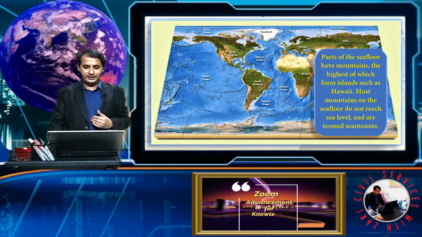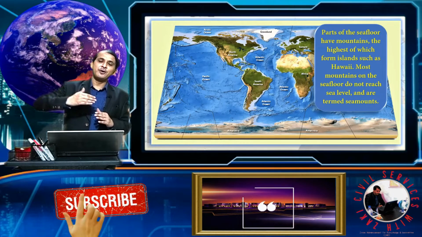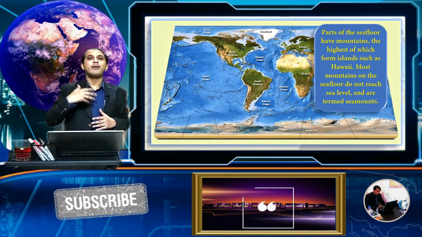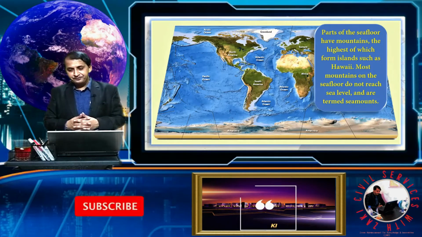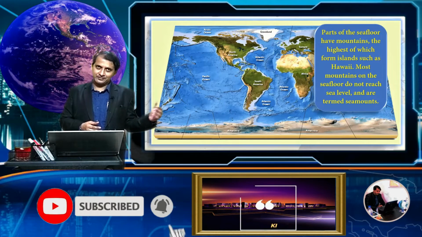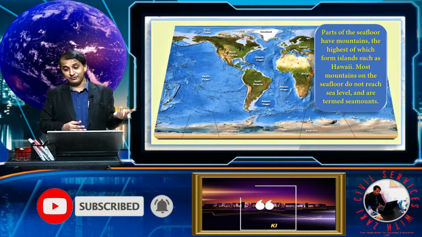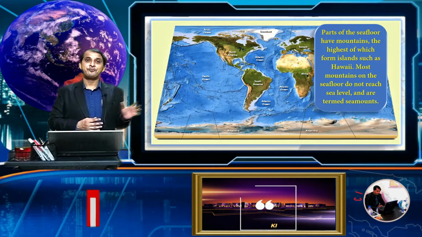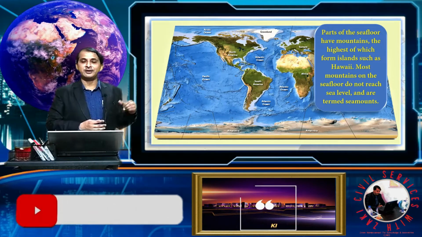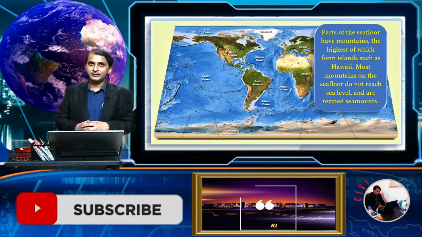So as we know, like Earth's landforms, the ocean also has mountain chains. See here, parts of the sea floor have mountains, the highest of which form islands. Some of the mountains rise above the sea level and finally form an island arc, such as Hawaii, a hotspot. As you know, we discussed what a continental hotspot is and what an oceanic hotspot is. So Hawaii is an oceanic hotspot.